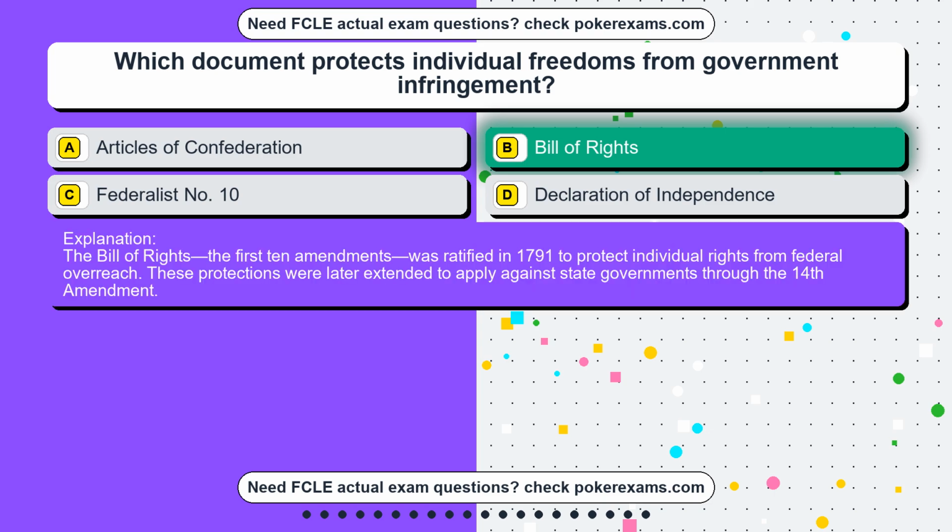The Bill of Rights, the first 10 amendments, was ratified in 1791 to protect individual rights from federal overreach. These protections were later extended to apply against state governments through the 14th Amendment.